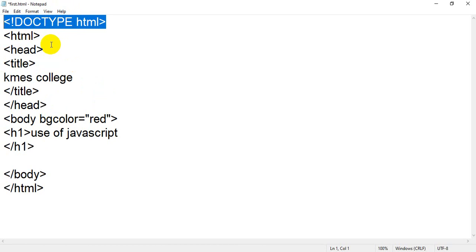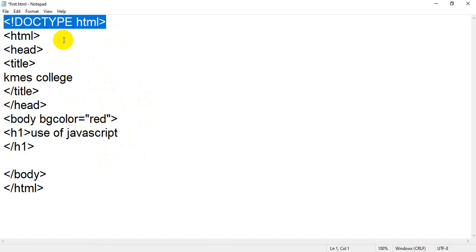Because in previous versions some HTML tags were deprecated and eliminated, and they will not work with the latest browsers. So your code will be converted in the browser on the basis of HTML5.